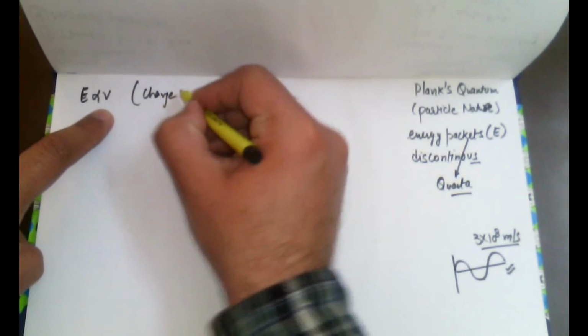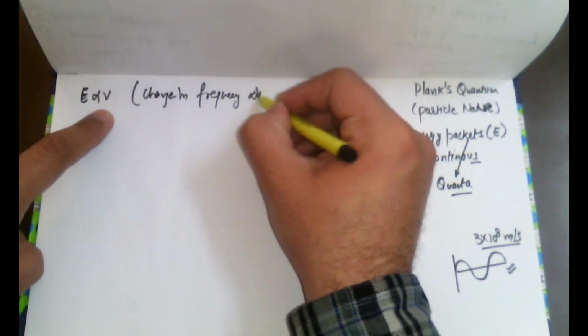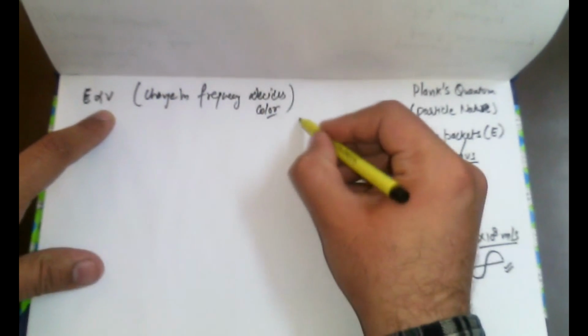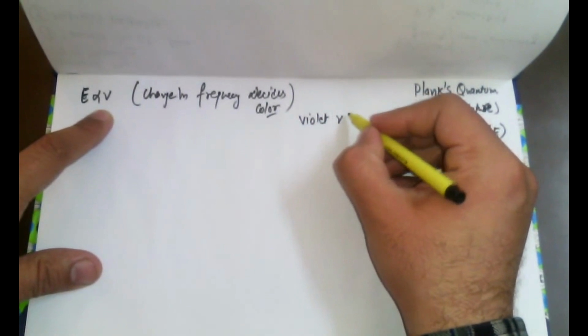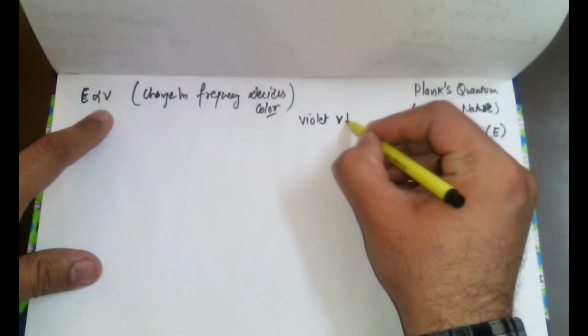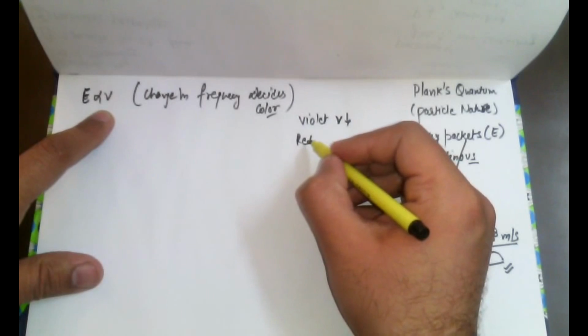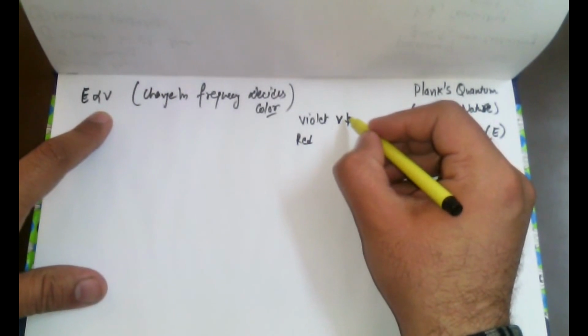Change in frequency decides color. For example, red has the maximum wavelength and minimum frequency.